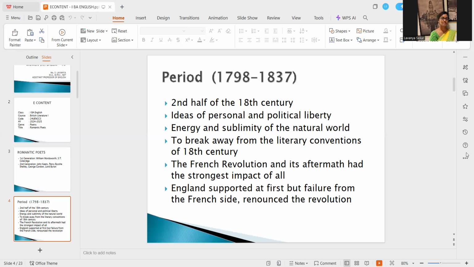England also showed its support to the French Revolution by supporting the French people of the lower class. But the French people did not reciprocate the support that was rendered by England, and naturally, England withdrew the support. So moving on.